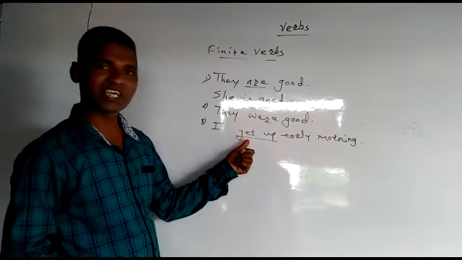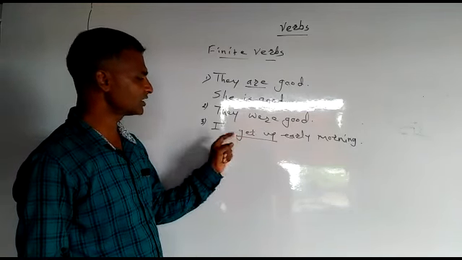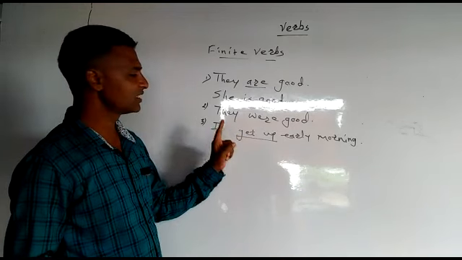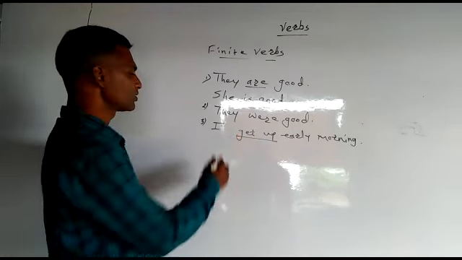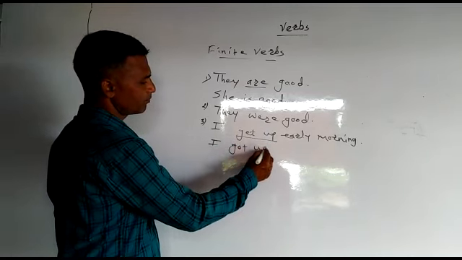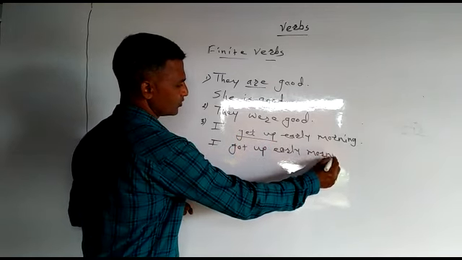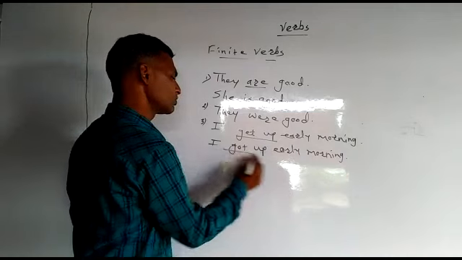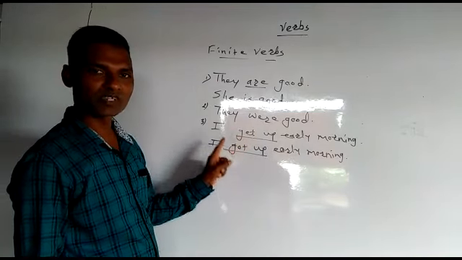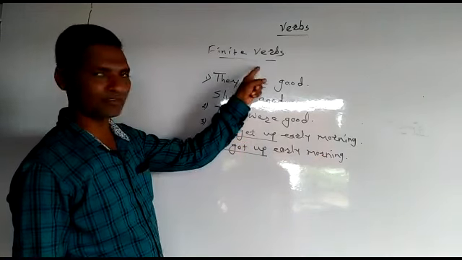This verb will change according to the tense and time also. For example, this is simple present tense. When I change into simple past tense, there will be change in this verb. So the sentence will be I got up early morning. So get up changes into got up. This verb can change according to time, according to tense. So this is called finite verb.